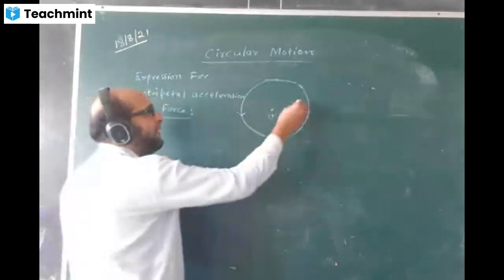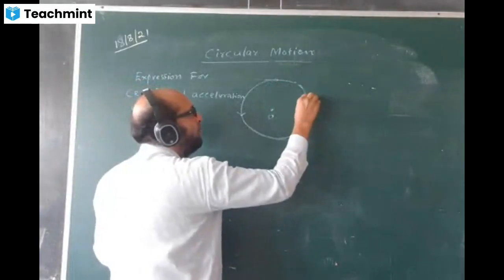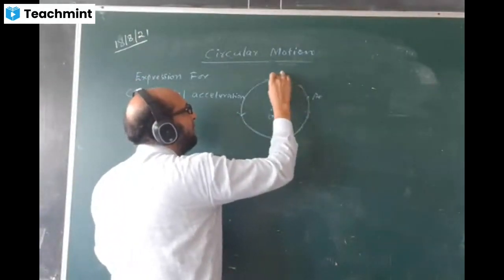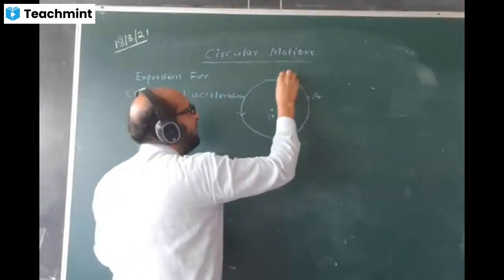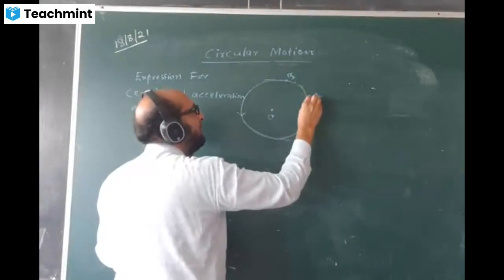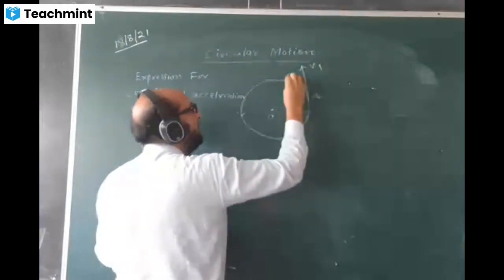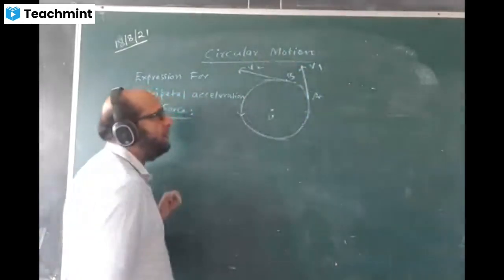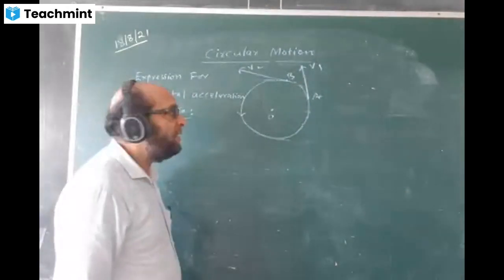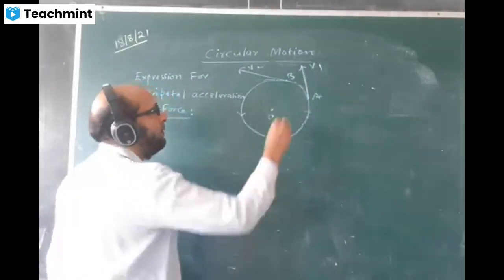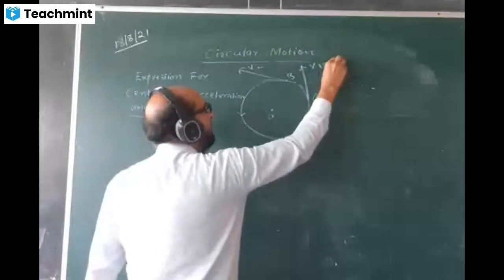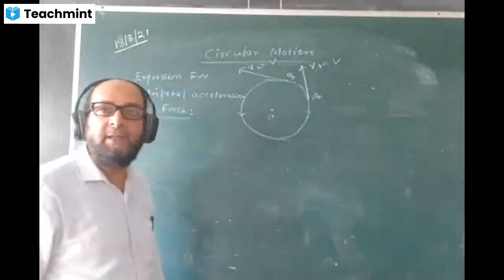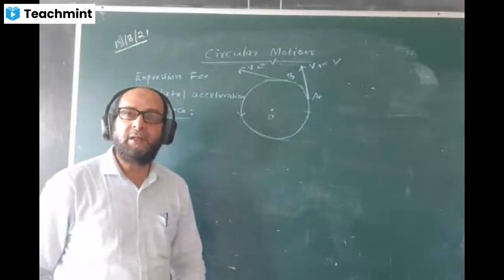I'll take 2 points here, anywhere you can take randomly. I'll take one point here, A, and I'll take the other here, B. The direction of velocity here is V1, and here the direction of velocity is V2, tangents drawn at those points. The magnitude will be the same: V1 value is V, and V2 value is V. Both velocities' magnitudes are the same, only the directions are different.